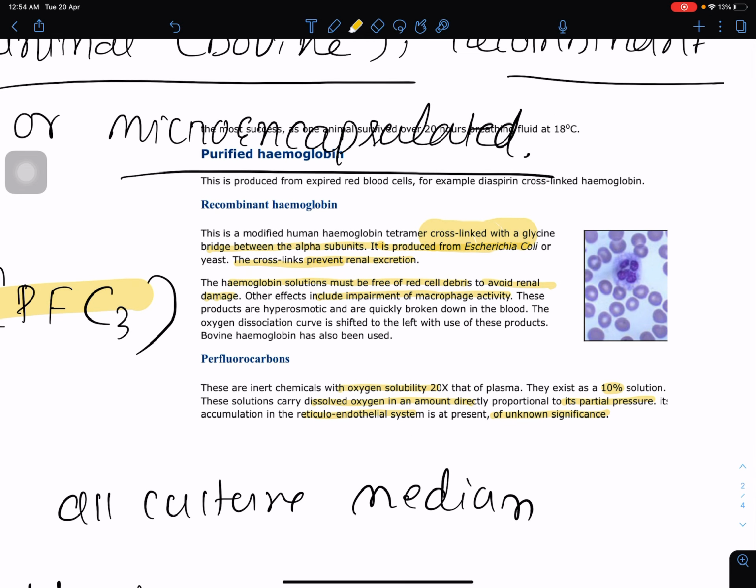This is a human hemoglobin tetramer cross-linked with a glycine bridge between the alpha subunits. It is produced from E. coli and this cross-link prevents renal excretion. Hemoglobin solution must be free of red cell debris to avoid renal damage, and other effects include impairment of macrophage activity.